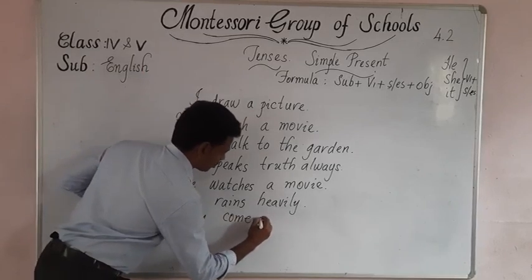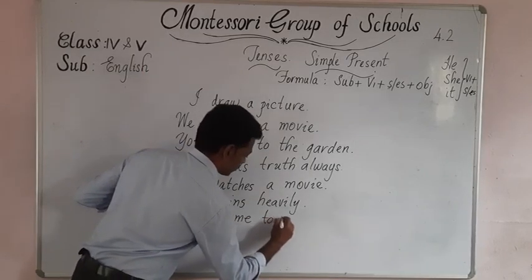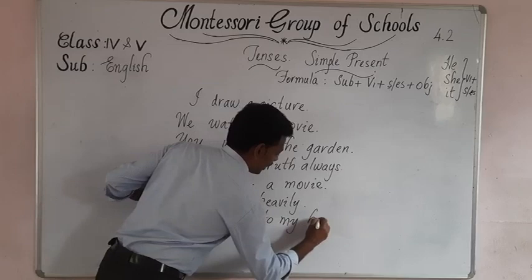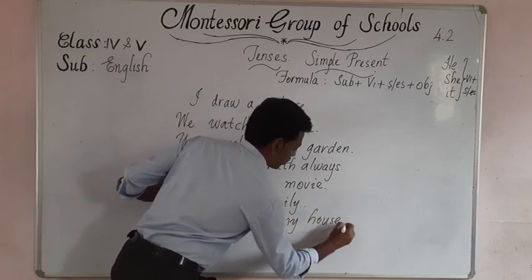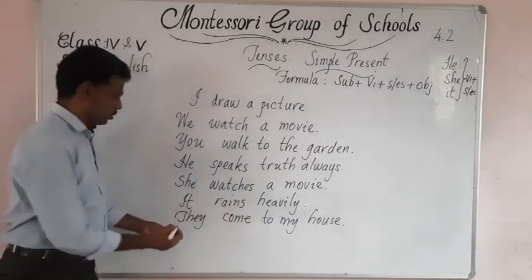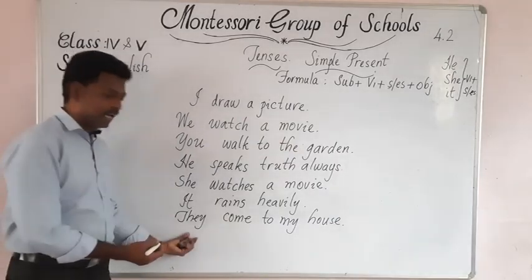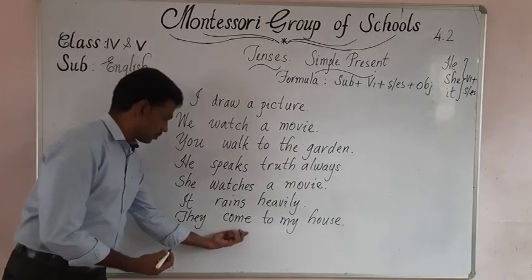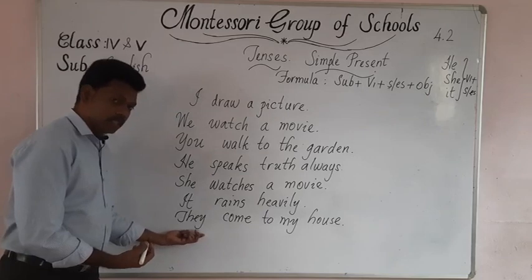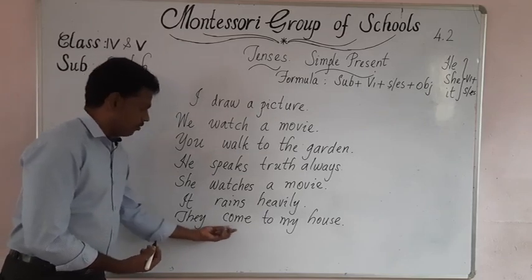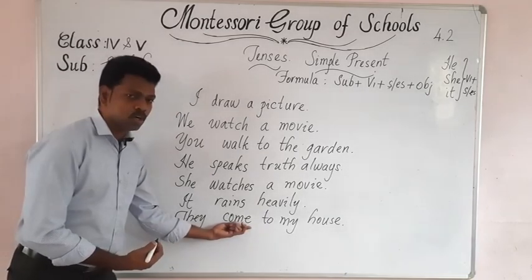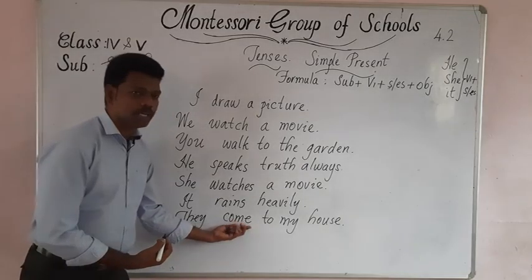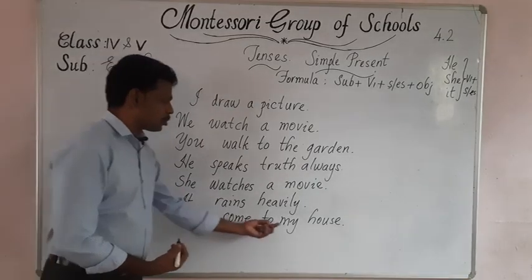They come to my house. Here the subject is they, V1 come. Since the subject is third person plural, we have to use only V1. There is no need of adding S or ES. They come to my house.